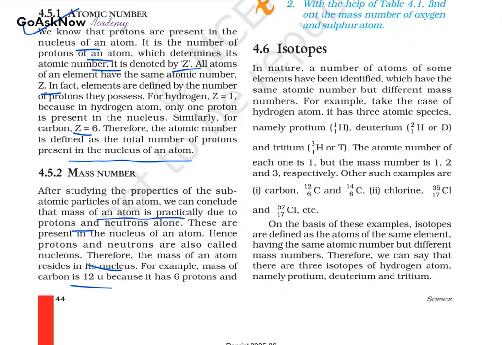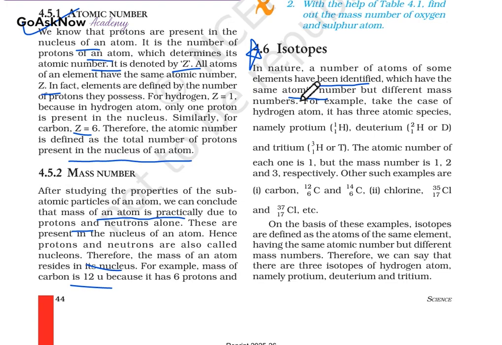Now, isotopes. This is also a very important topic. What is an isotope? In nature, a number of atoms of some elements have been identified which have the same atomic number but a different atomic mass.